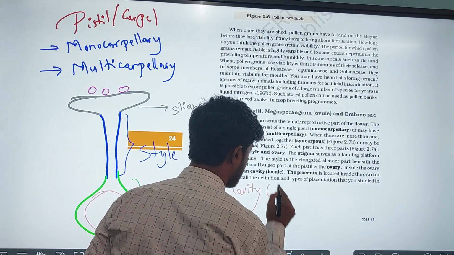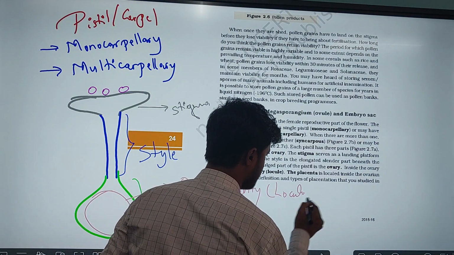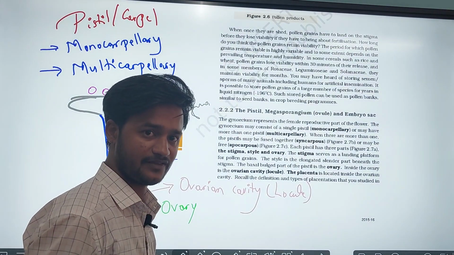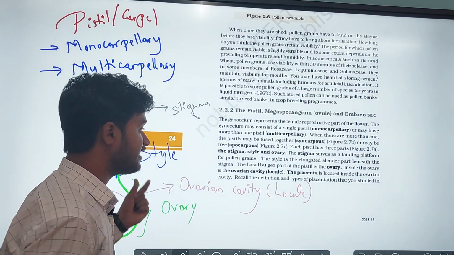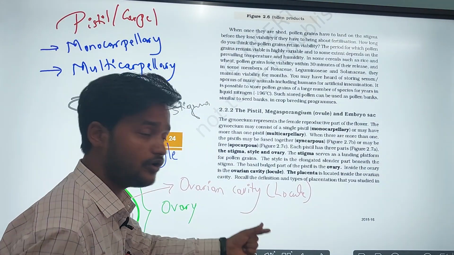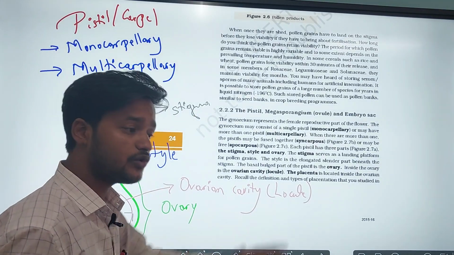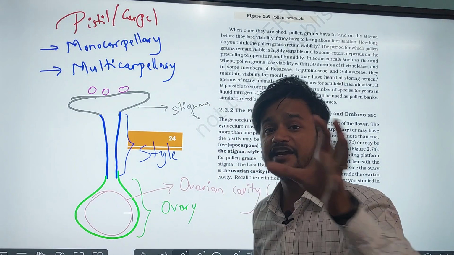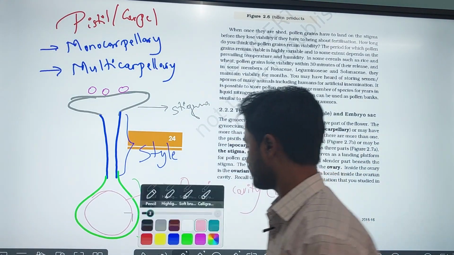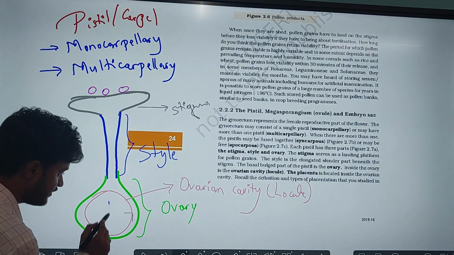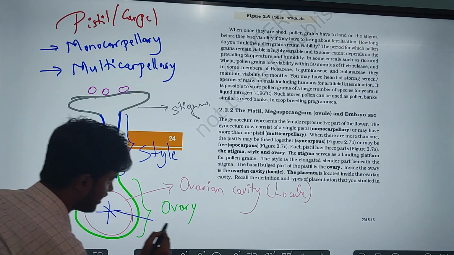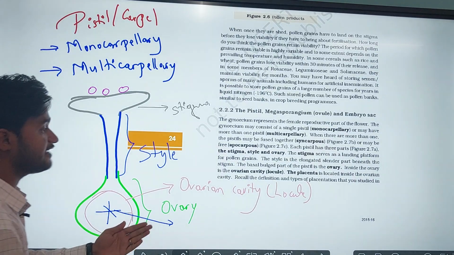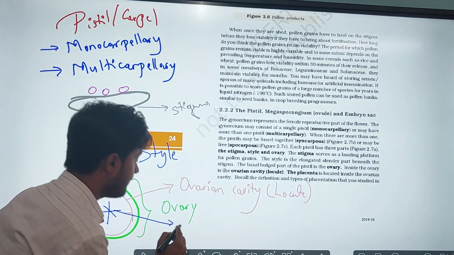It is also referred to as a locule. Inside that ovarian cavity, ovules are attached to a cushion-like structure. That cushion-like structure present in the ovarian cavity is called the placenta.